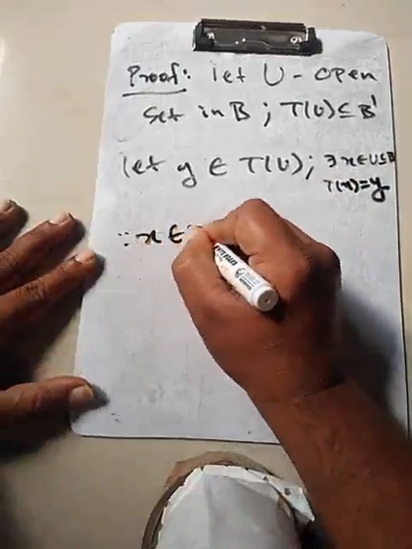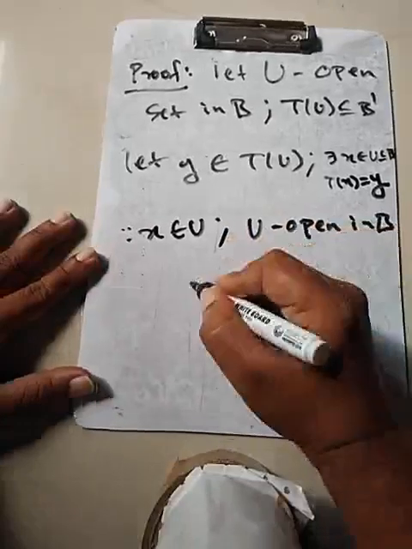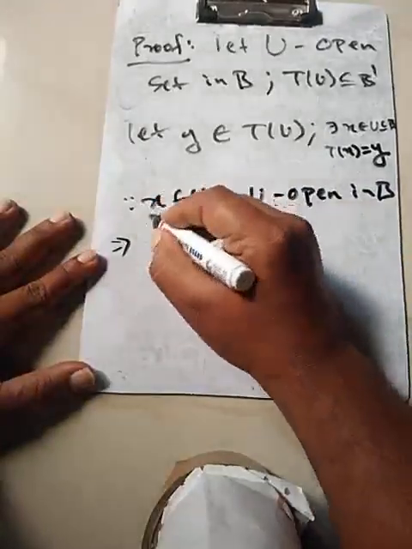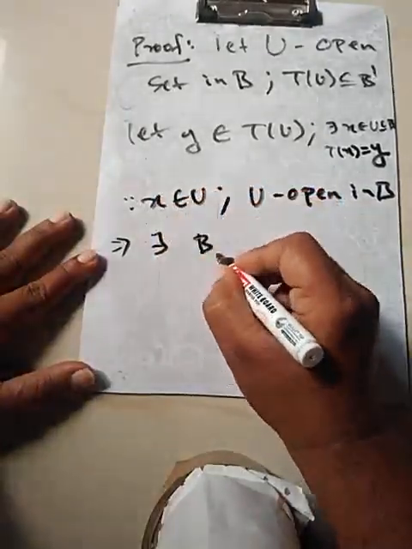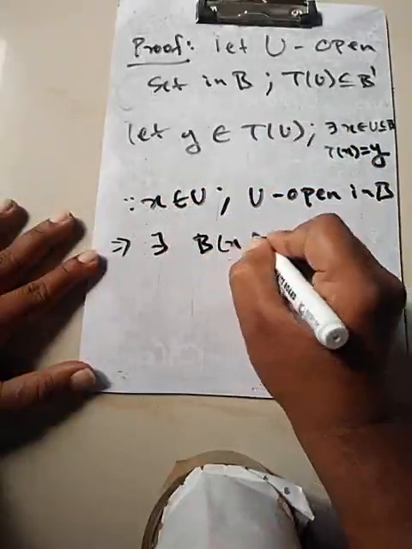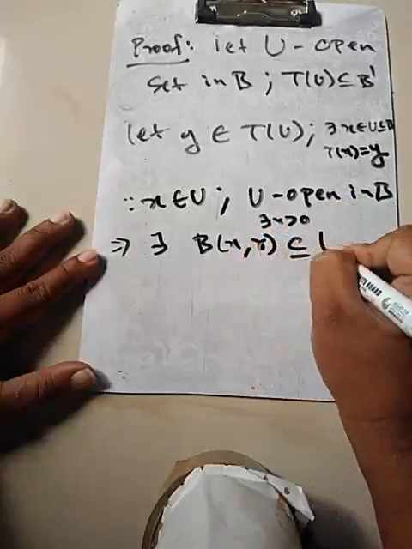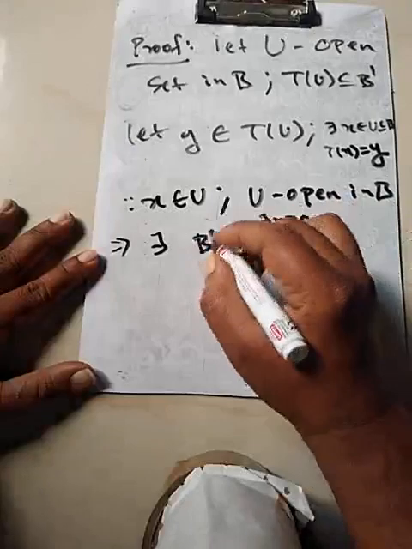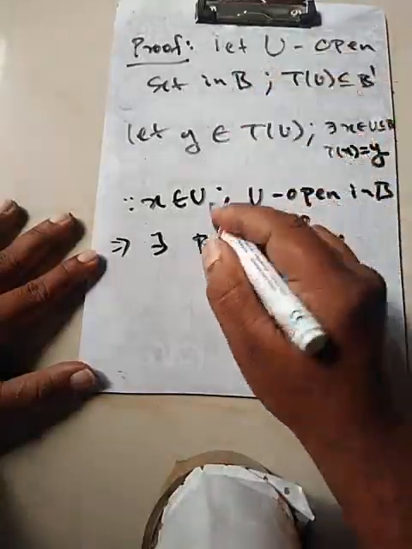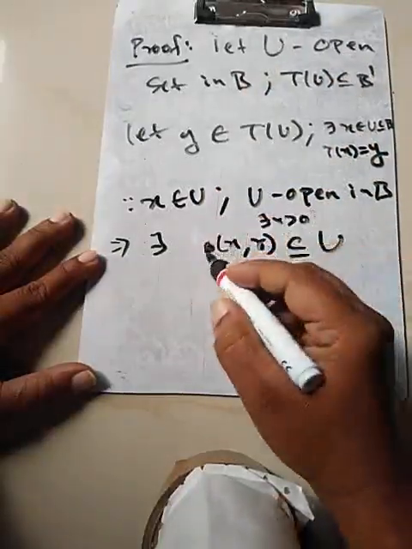Since x belongs to U, U open in B, this implies that there exists a ball centered at x with radius r, a ball with respect to the metric of B, which is contained in U. So this ball, let's use the small b symbol so that things are easy to understand.